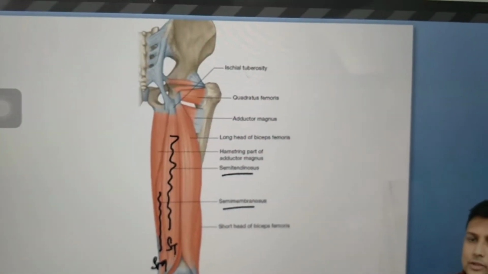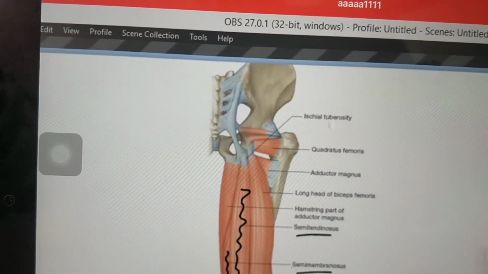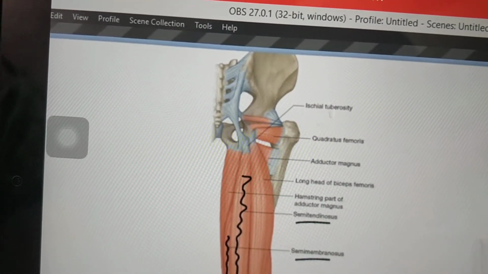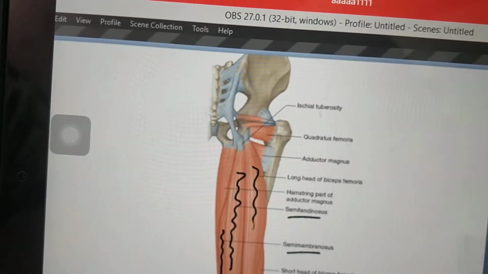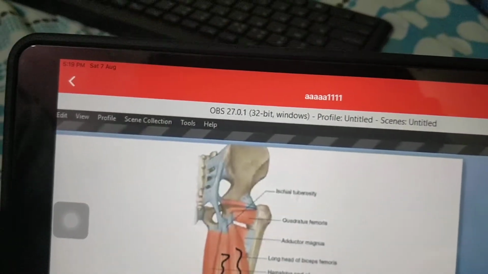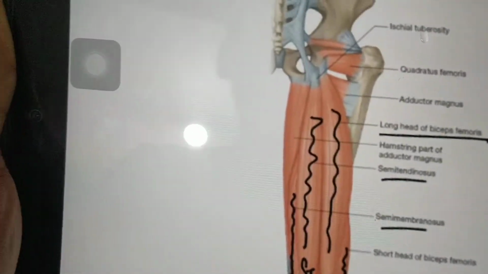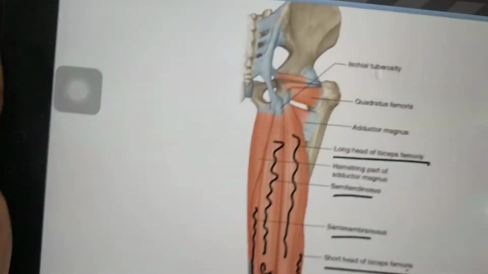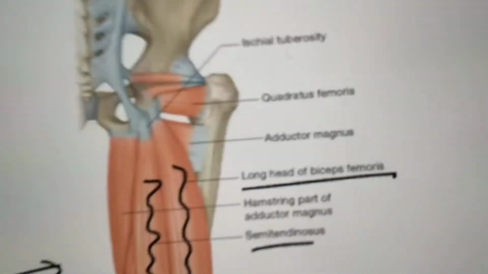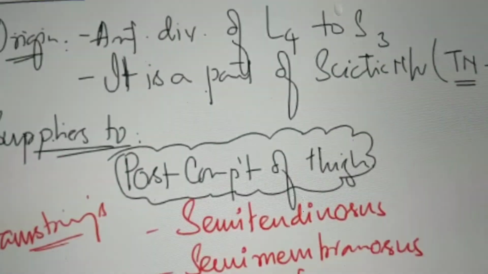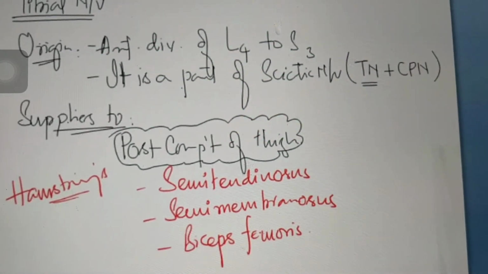चलो, तो there will be semitendinosus muscle here, semimembranosus muscle here on the medial side. So done. And on the lateral side, what do you have here? Long head of the biceps femoris, and then there will be short head of the biceps femoris. क्या बात है? So all these muscles are nothing but hamstring muscles. Now let me test you whether you people are alive or not.